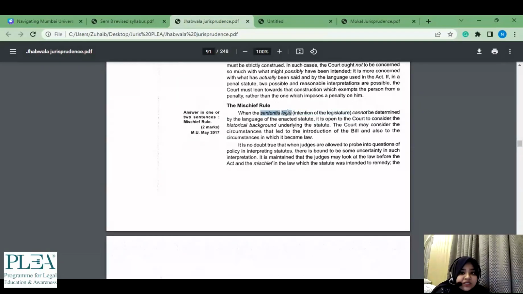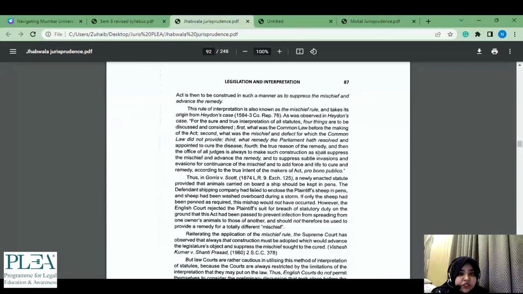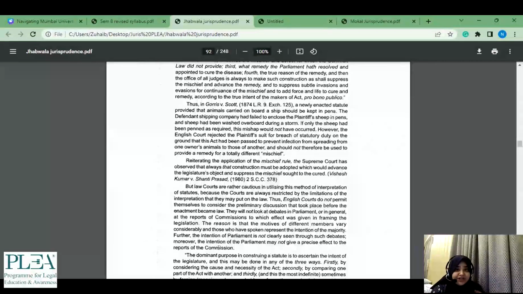So if only this thing comes कि what is sentia legis, you might just be कि भाई ये नहीं पता क्या है, but then maybe after the paper like अच्छा ये था. So to avoid that from happening, always better to browse through and mark these things कि चलो ये translation दिया है, इसको at least याद रखना है कि ये है. So this is one thing from the mischief rule. We just read this, we moved ahead. कि चलो mischief rule बाद में short note के लिए तो आएगा ही, we will go ahead and we read it later. That is what I'm not saying कि we will do it later. I am saying this is how you are studying.